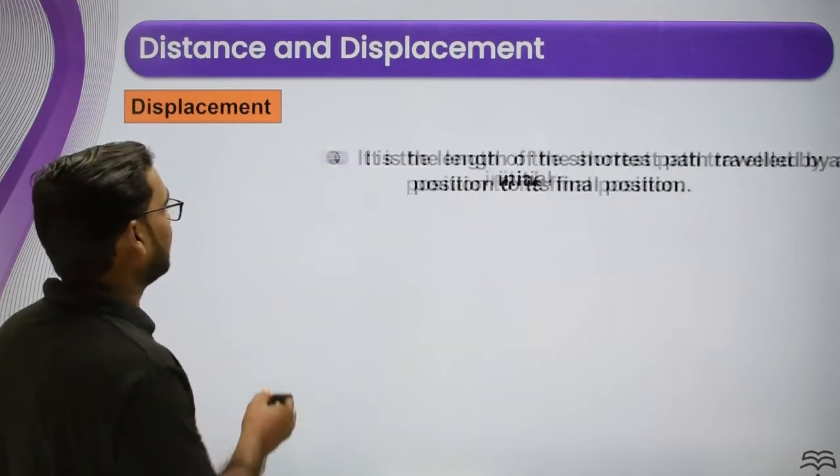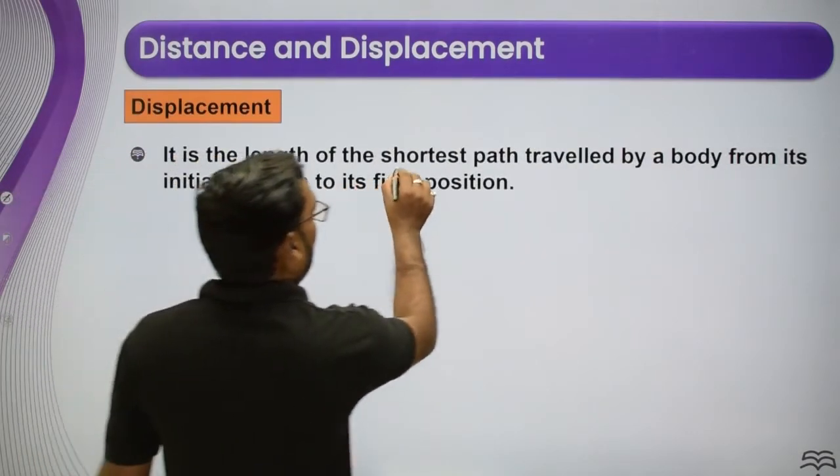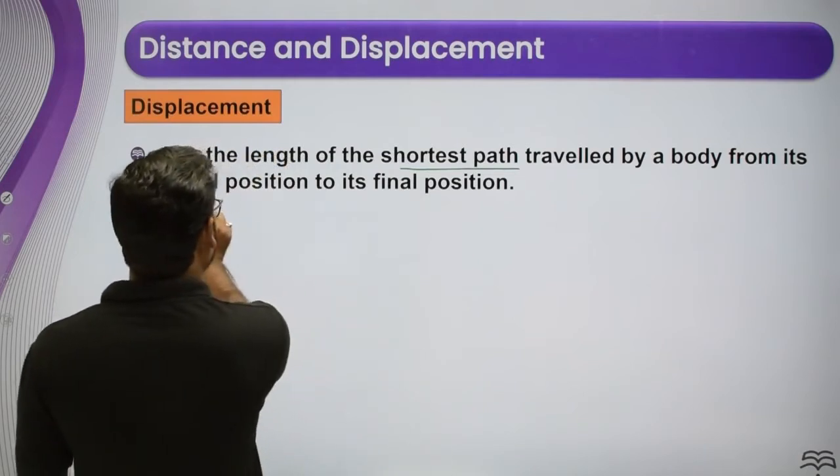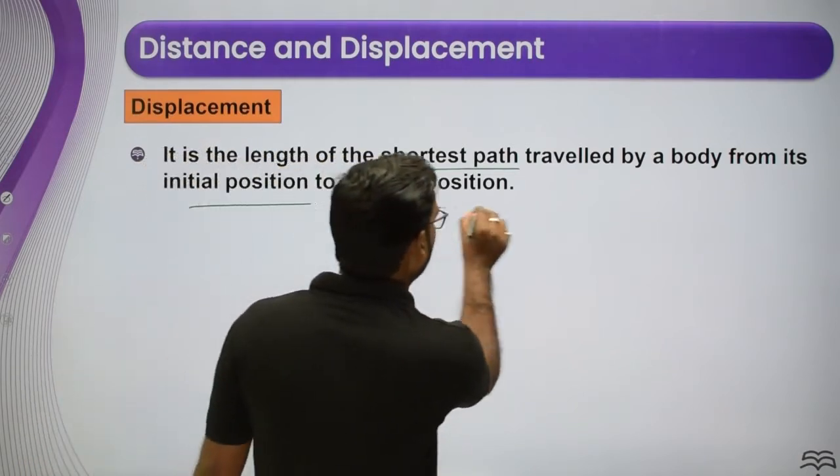Now you can see here, it is the length of the shortest path traveled by the body from its initial position to final position.